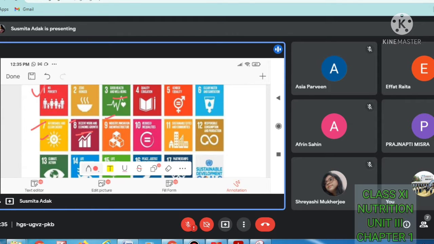Number 9, industry, innovation and infrastructure: if there is economic growth, then industry will be developed, then infrastructure will be made. Number 10, reduced inequalities: if gender equality comes and no poverty is there, then the inequality level will be reduced.